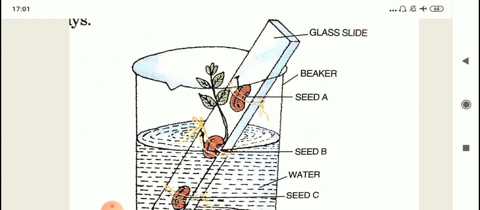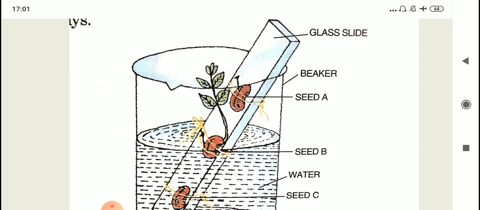So what they have done is, they've taken one big beaker and it is half filled with water. Then they have taken a slide or a plate and they've tied three seeds, and see their positions.